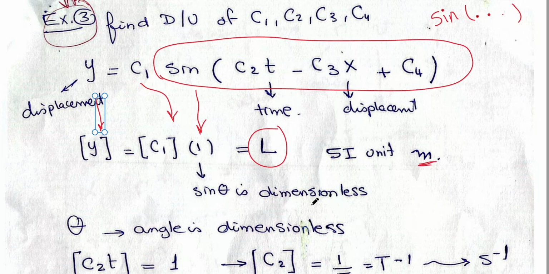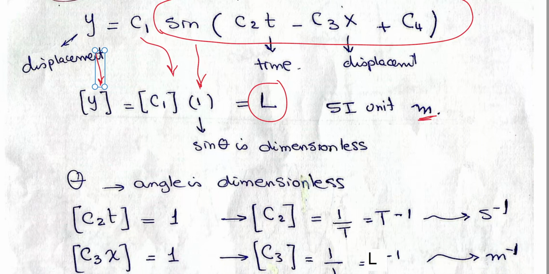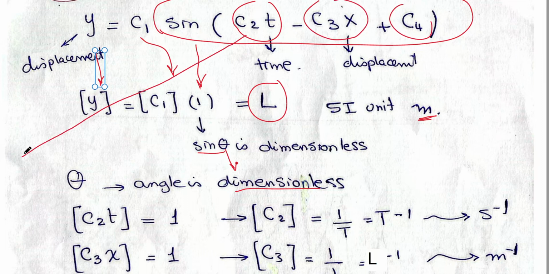theta is dimensionless. Again, I will take the argument only. Angles have no dimensions. So when dealing with sine theta, no dimensions. And theta alone is dimensionless. So the argument is dimensionless. I'm adding three terms. This is the first term, this is the second term, and this is the third term. This one is dimensionless, and this one is dimensionless, and the third one is dimensionless. Because we said before, adding terms together, they must have the same dimensions.